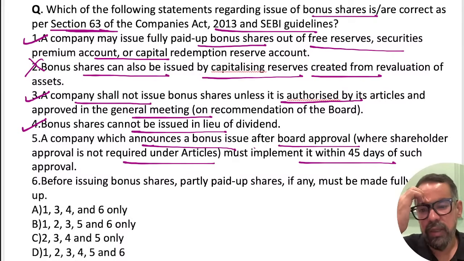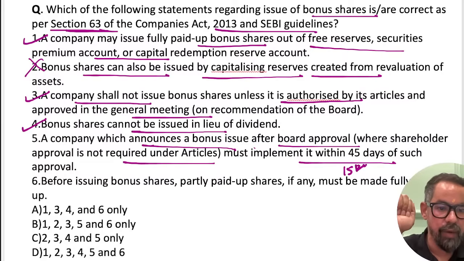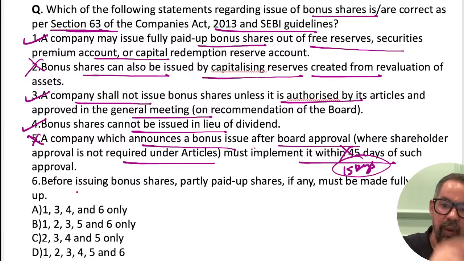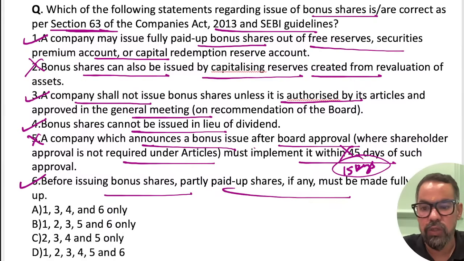No, it is not 45 days, it is 15 days I guess. Okay, 15 or 30 days, but I'll go with 15 days. Okay, it must be 15 days, right? So this is wrong. Before issuing bonus shares, partly paid-up shares must be made fully paid up. This is also true. This was mentioned in there also, yeah.